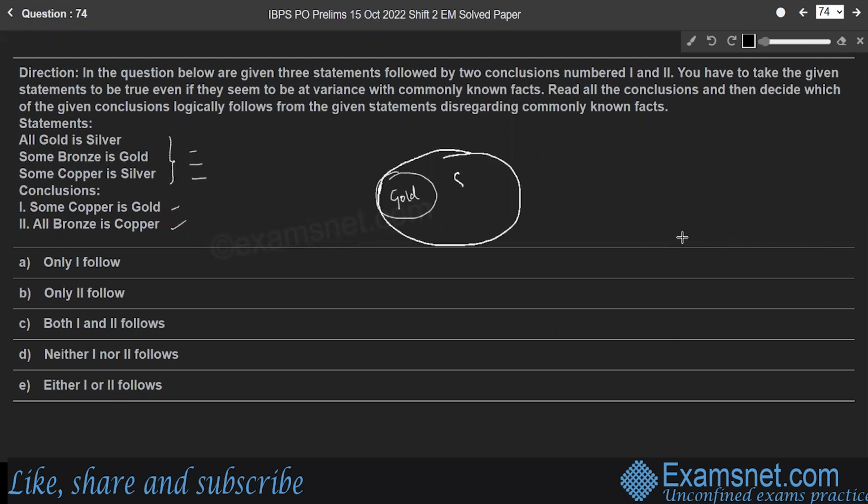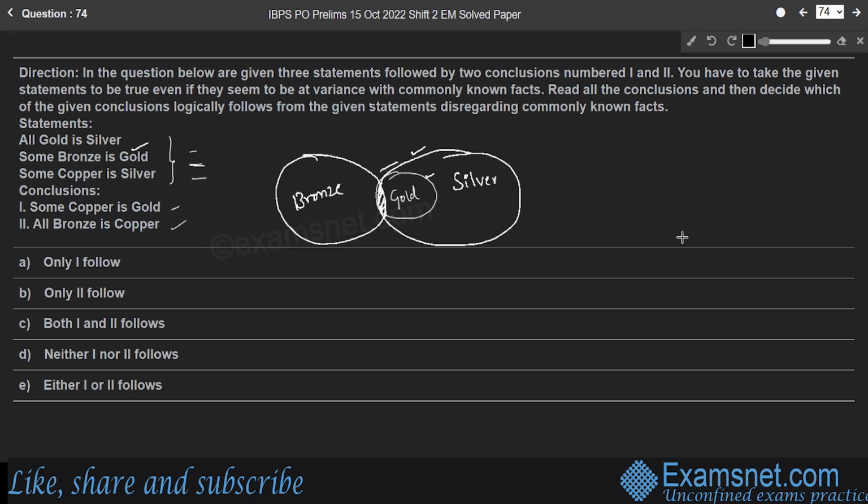So which completely includes set of gold. Therefore, all gold is silver. And the second one, some bronze is gold. So, some portion of bronze is gold. We'll consider set of bronze. So, this shaded portion represents some bronze is gold. That means some bronze is also silver, right? Because set of gold is included in set of silver. Therefore, some bronze is also silver, right?